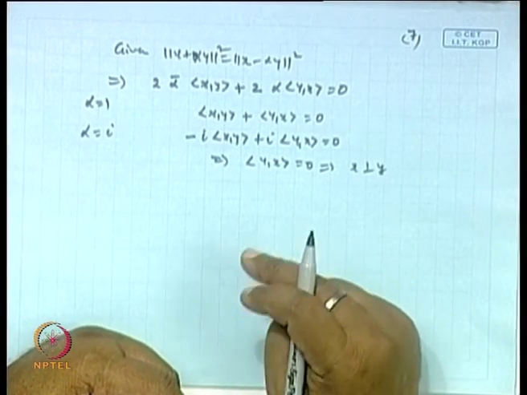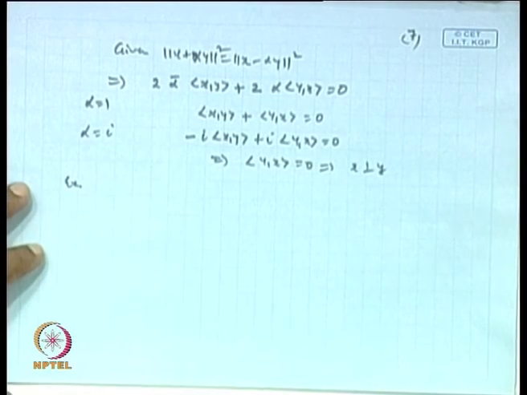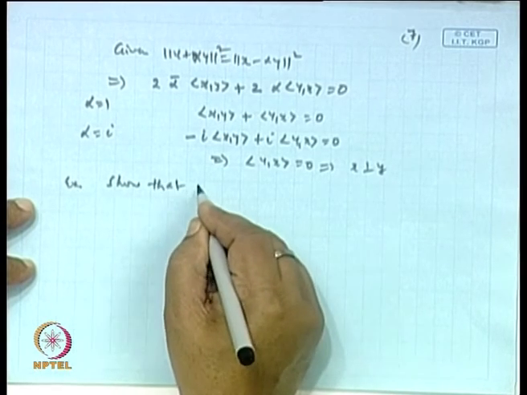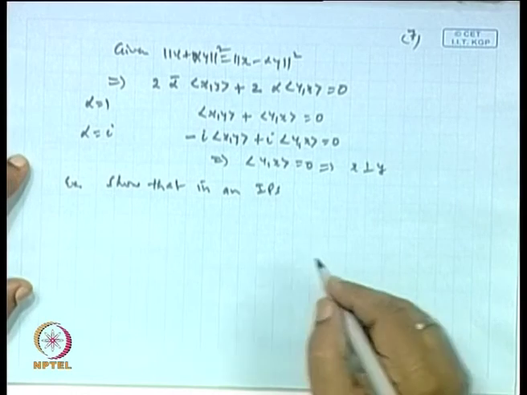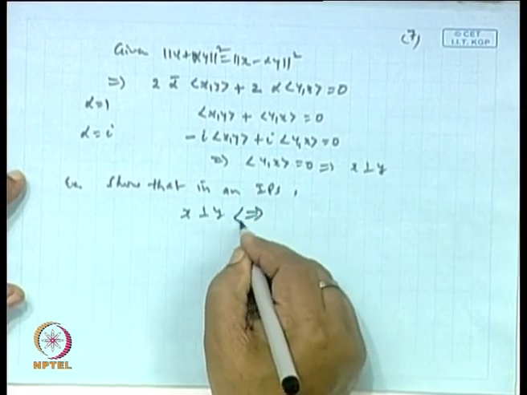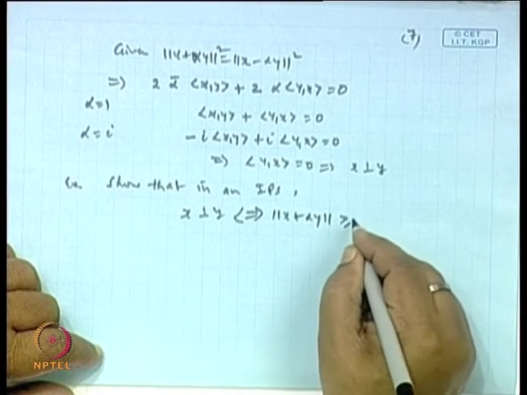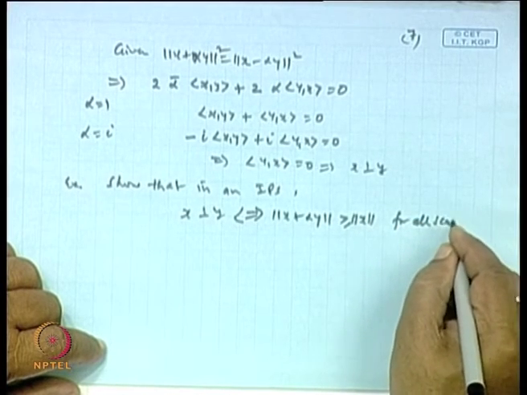Okay. Now, this will also lead to another problem, that in an inner product space, x is orthogonal to y if and only if norm of x plus alpha y is greater than or equal to norm of x for all scalars alpha.